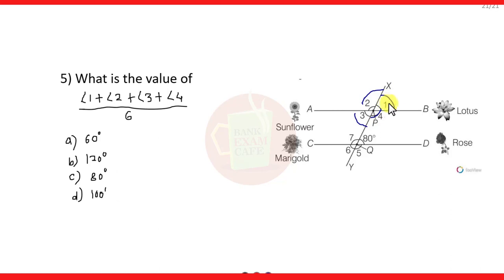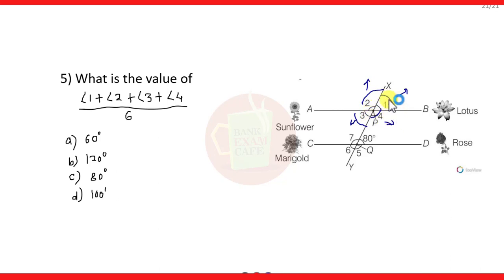Now here, for angle 1, angle 2, angle 3 and angle 4, you will first think to find the measure of angle 1, find the measure of angle 2, find the measure of angle 3, then find the measure of angle 4, and then add all the angles and then divide. But it is not like that.